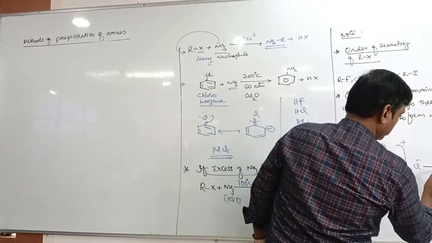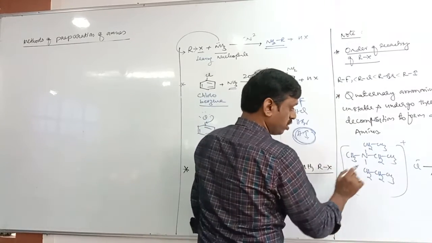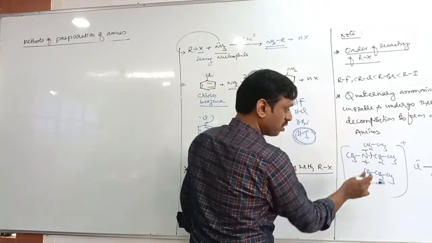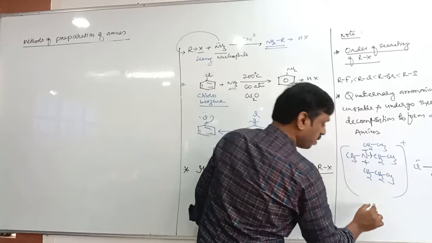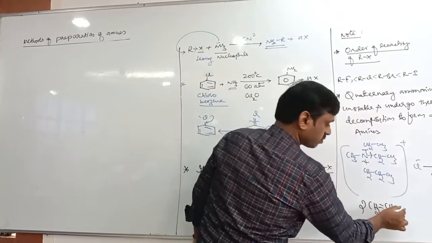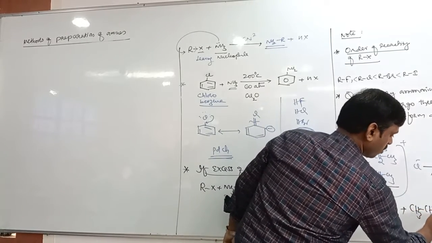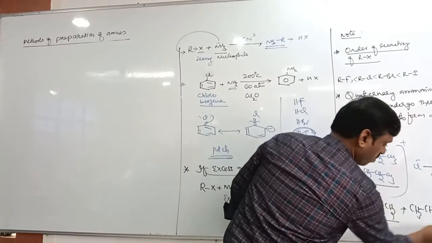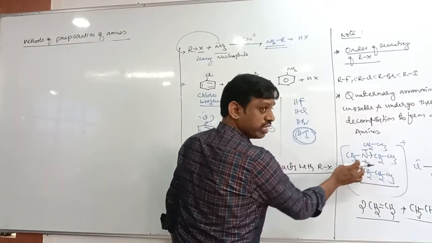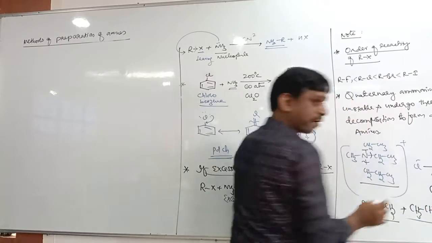Now it is thermally unstable. It undergoes decomposition. Remember, when it undergoes decomposition, this ethyl group bond is broken. Even the propyl bond is also broken. So one carbon, two carbon, it becomes a two carbon alkene, that is 2 moles, plus a 3 carbon alkene, we will get propene. So 2 moles of ethene and 1 mole of propene are formed. Along with this, what is left here? Nitrogen and methyl. We will get methylamine as the product.